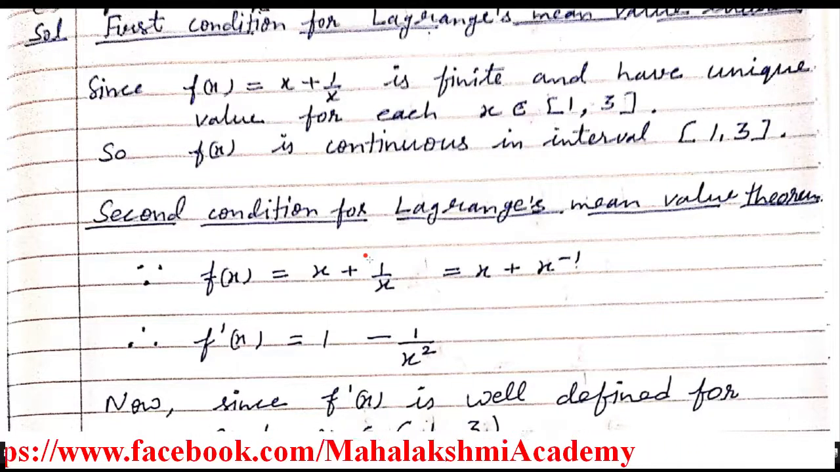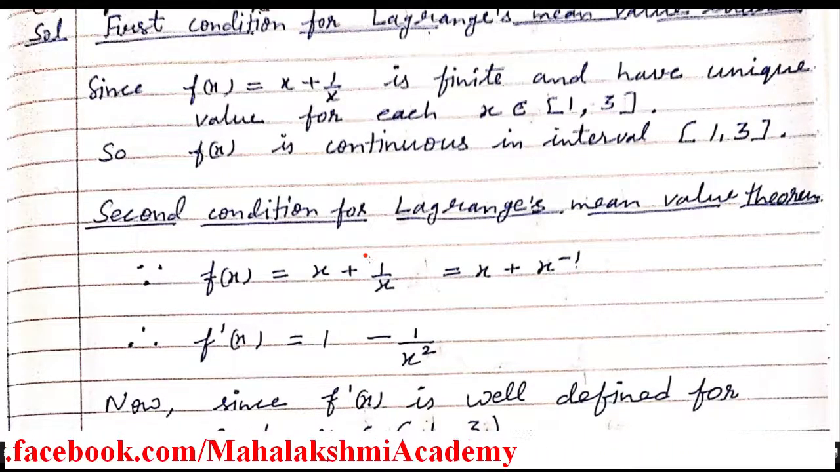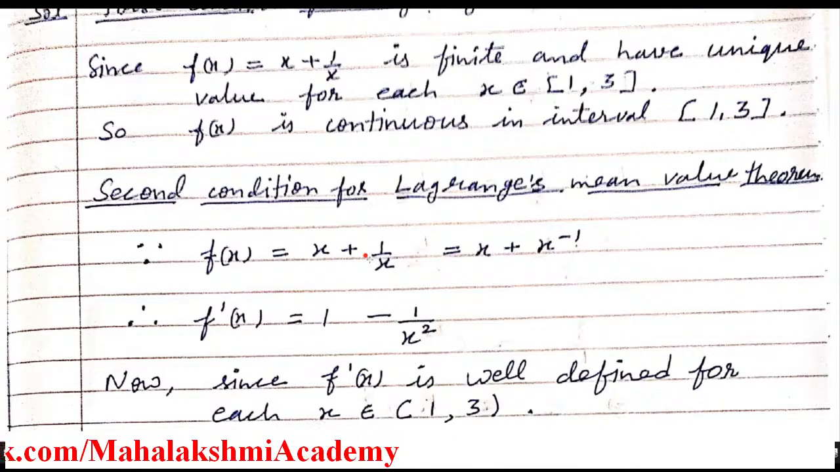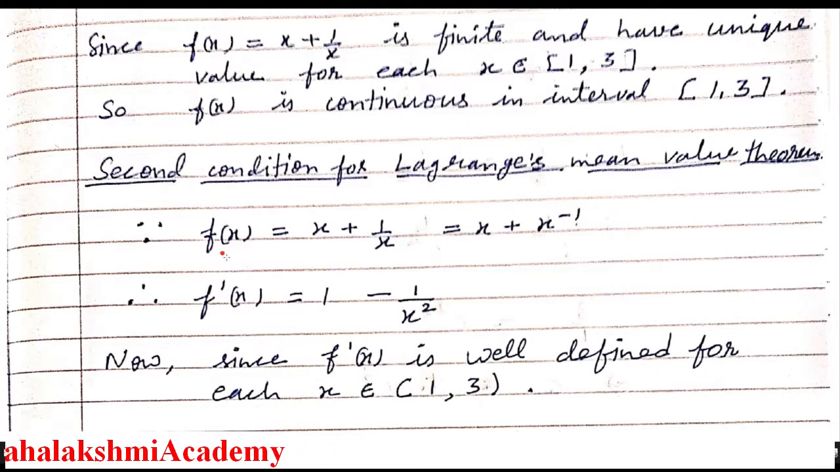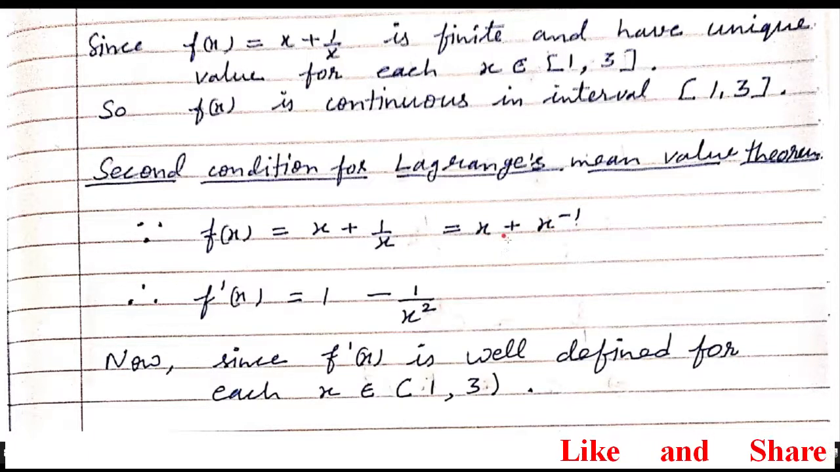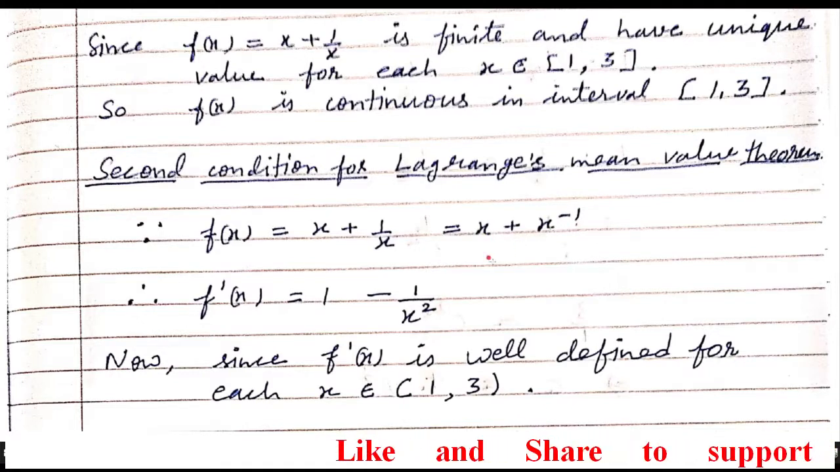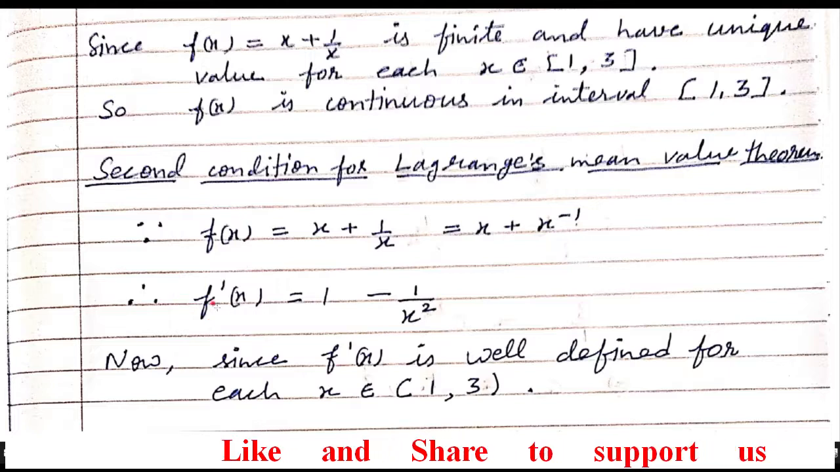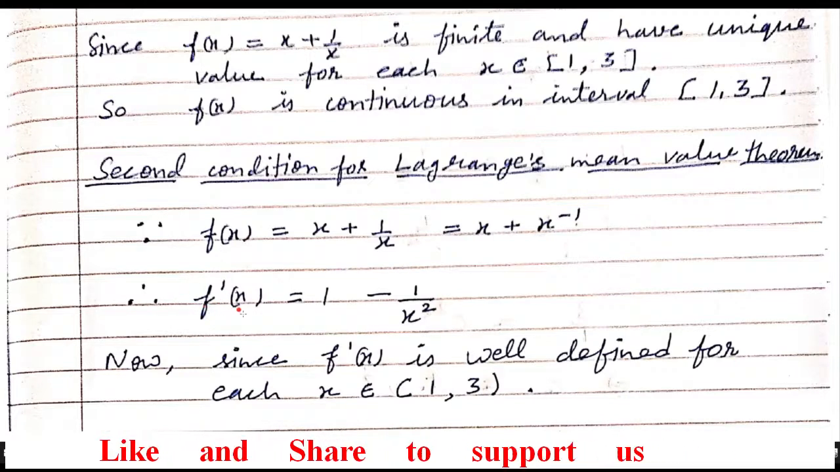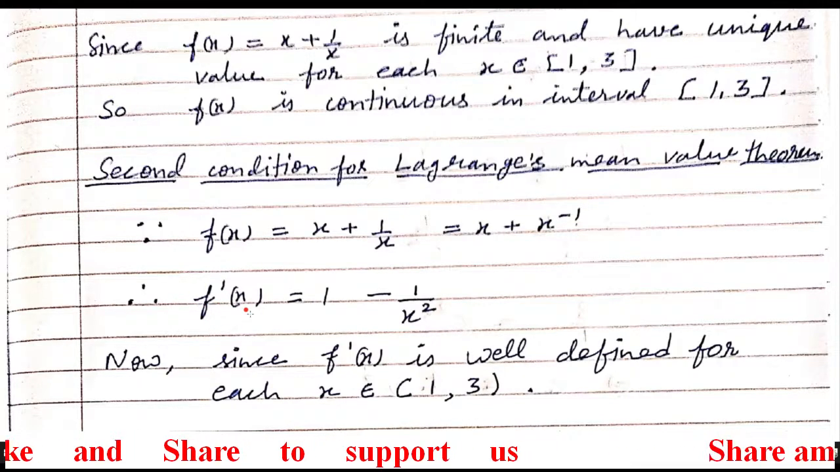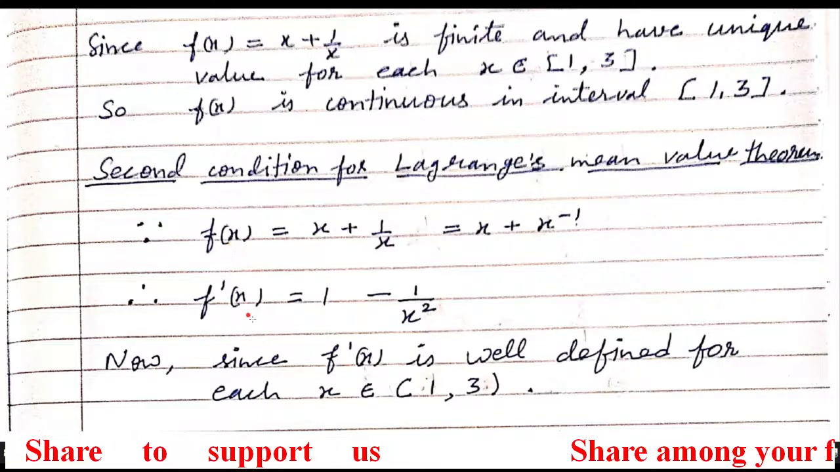What is the second condition? The function should be differentiable in the open interval. For differentiability, first you just find its first derivative. So first I wrote here f(x). Since f(x) is x + 1/x, I wrote this as x + x^n, because I am going to use the x^n differentiation formula. So I wrote it in the power notation. Now I am going to differentiate it with respect to x. When I differentiate it with respect to x, it's going to be f'(x). f'(x) means the first derivative of the function with respect to x.